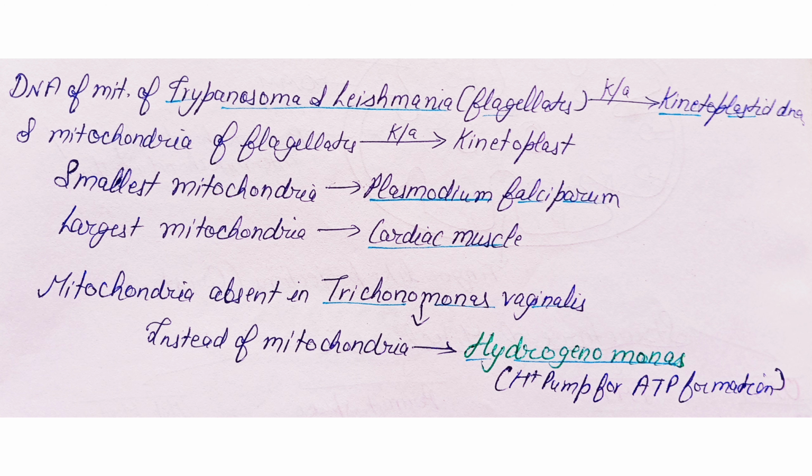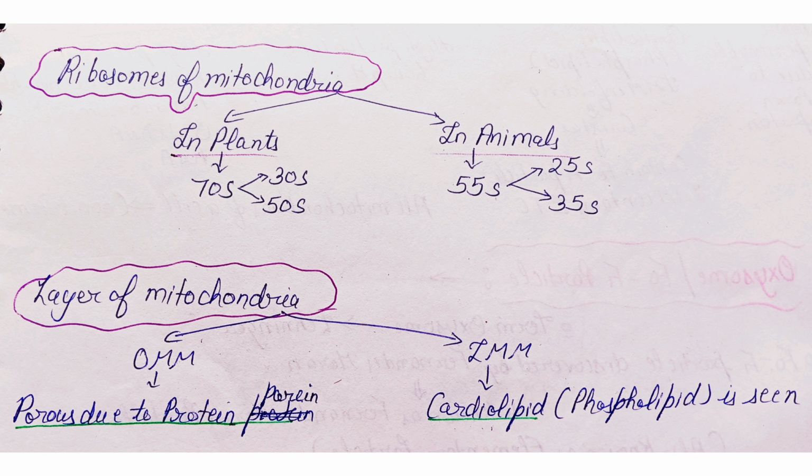Another important thing is that the mitochondria is absent in Trichomonas vaginalis. Instead of mitochondria, hydrogenosome is present. It pumps the protein for ATP formation. Ribosomes in mitochondria are 70S in plants and in animals it is 55S.